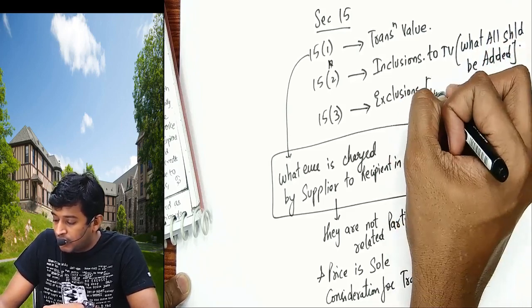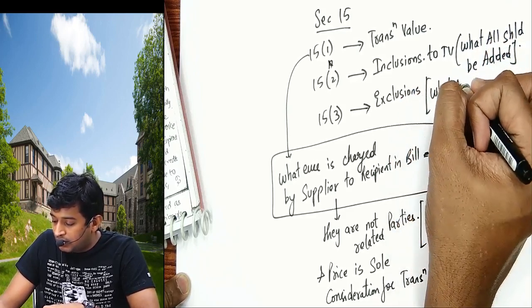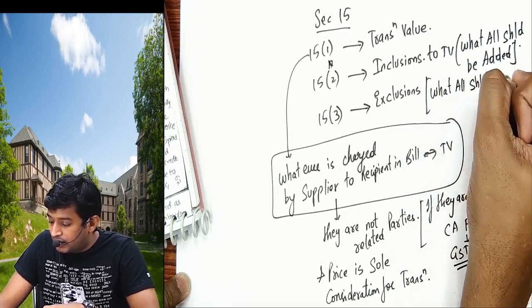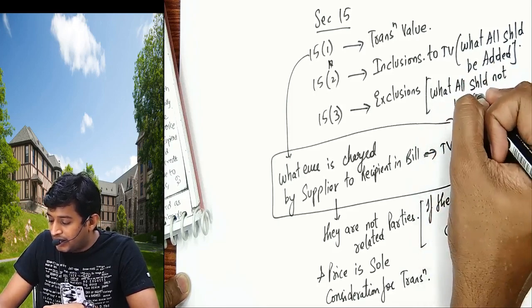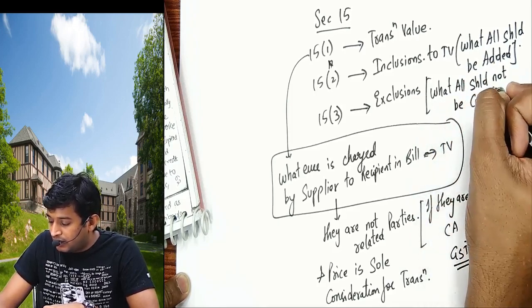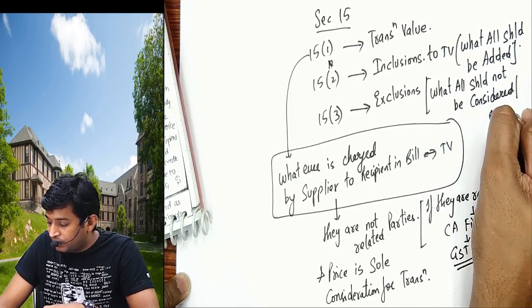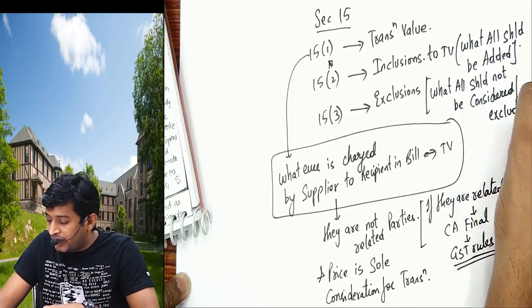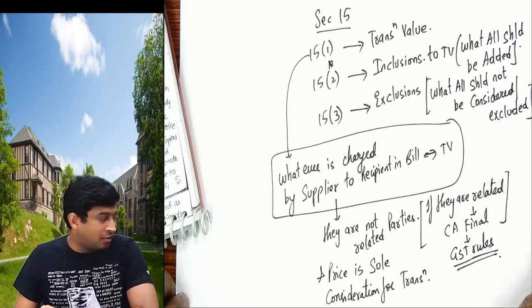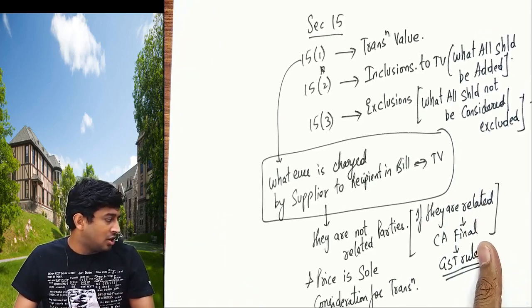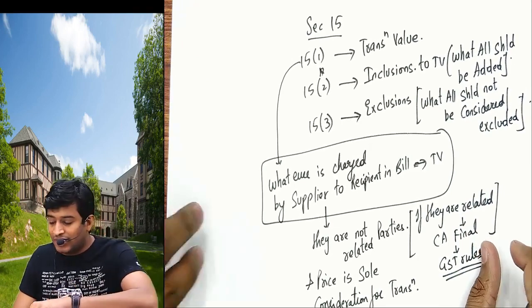Exclusions means what all should not be considered or should be excluded. 15.2 speaks about what all should be added to the transaction value. 15.3 speaks about what all should not be considered or should be excluded from transaction value.